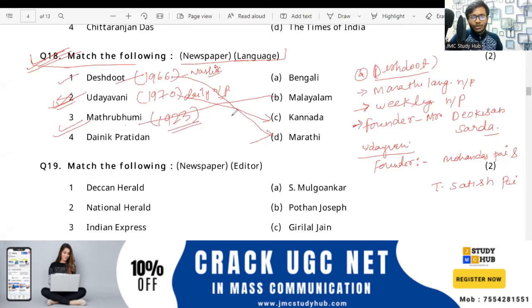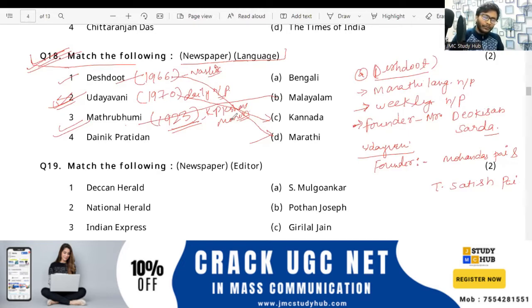Yes, very good, Manju. And the founder, jaldi se batayenge, we have discussed. Yes, very good, Rachna. That is KP Keso Menon. So KP Keso Menon started the newspaper Matribhumi in 1923.